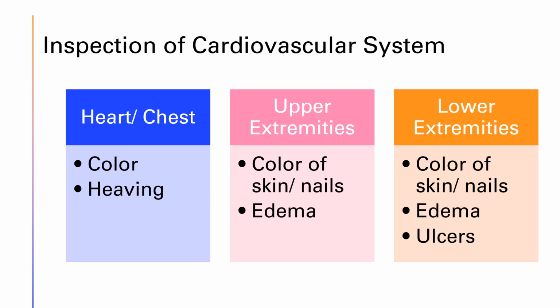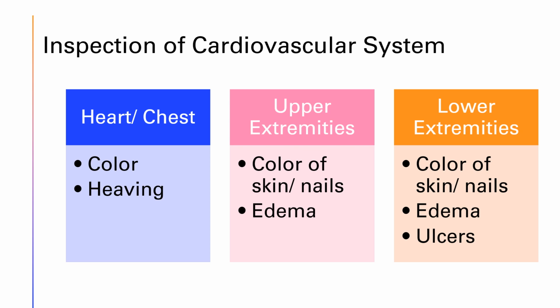Heaving is when the chest is raising and lowering with each heartbeat. Typically, we don't see heaving unless the person's very skinny. So if we see it in an adult and they're not very skinny, it may be abnormal. It's caused by very forceful ventricular contractions during systole. So it may mean that their heart is beating really hard, and it may be having a hard time pushing the blood out.